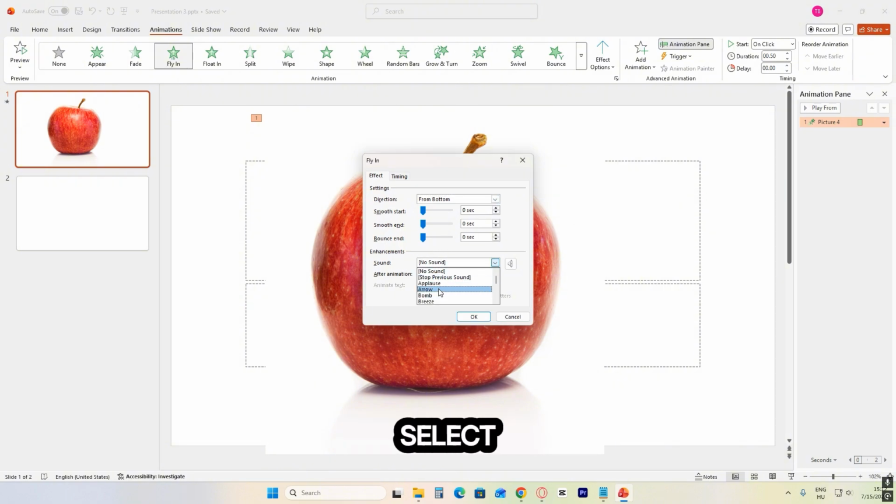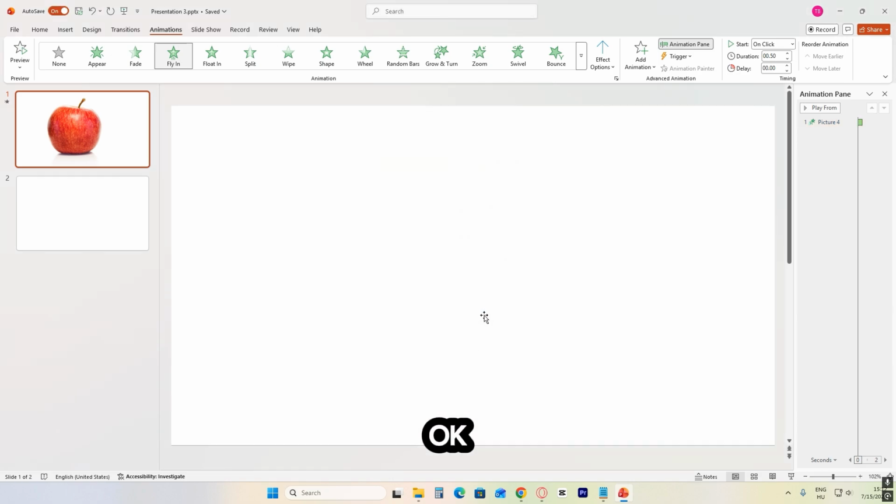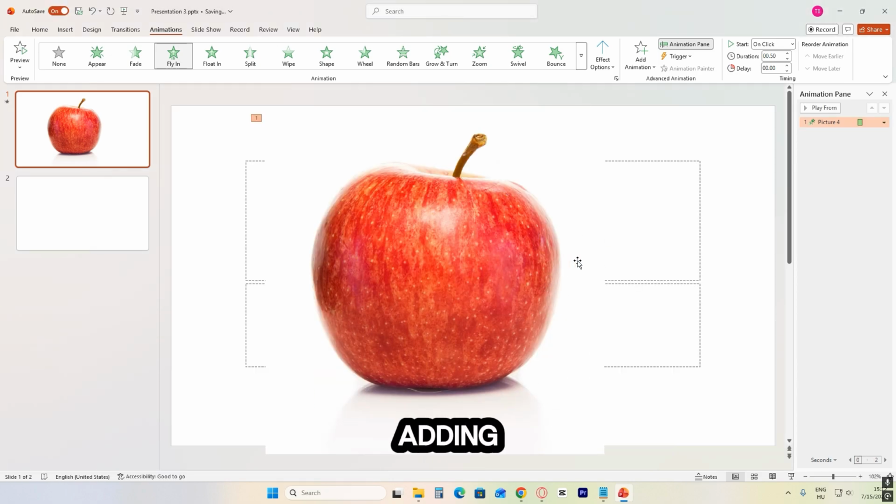If you click on that one and select the sound, for example, all you have to do now is click OK, and now we have a sound effect with it. Happy adding sound effect and have fun.